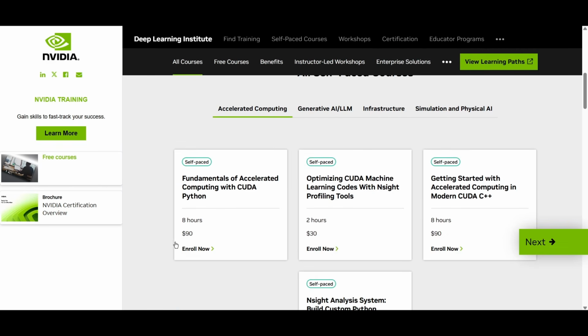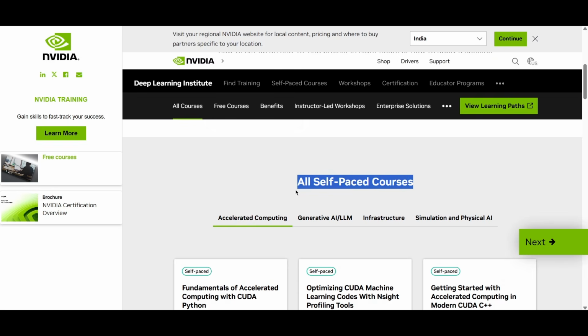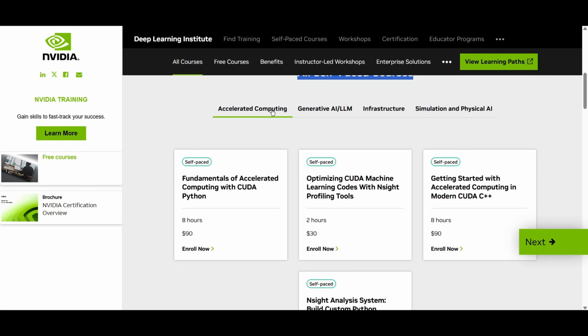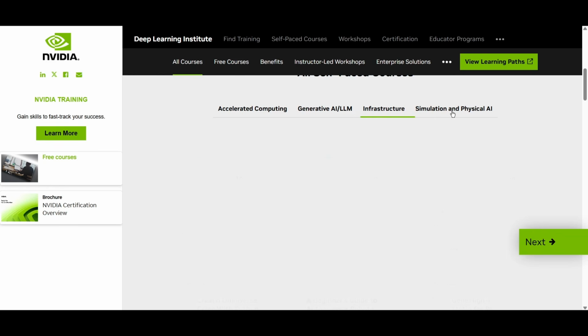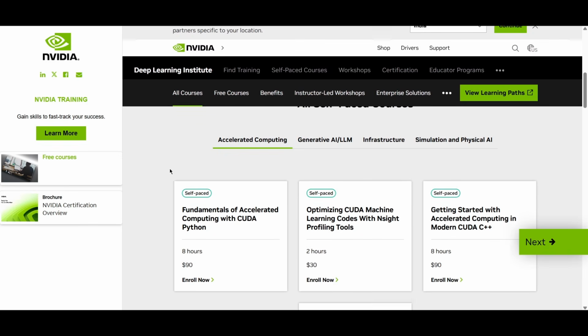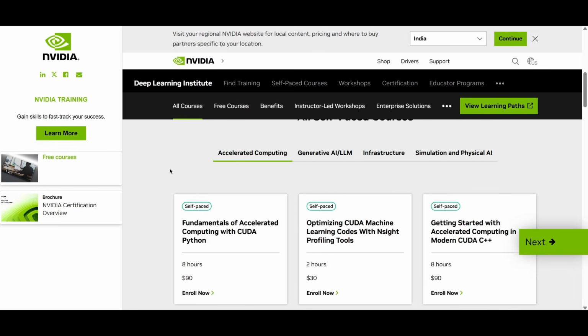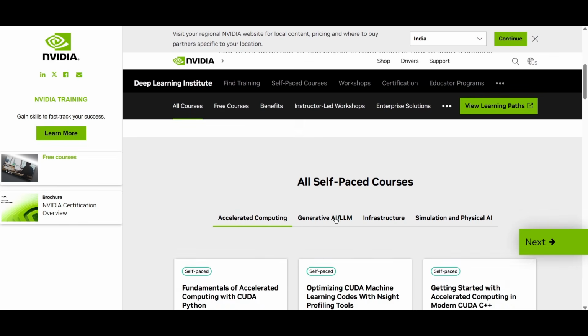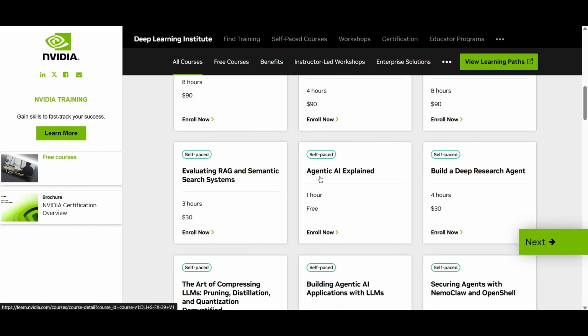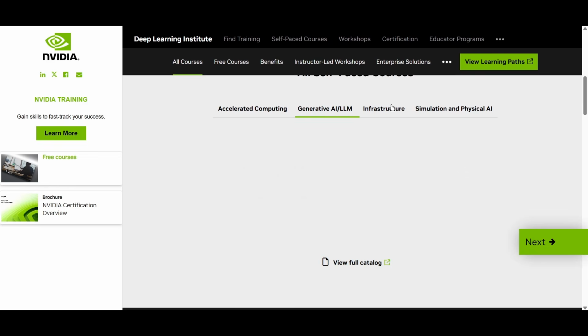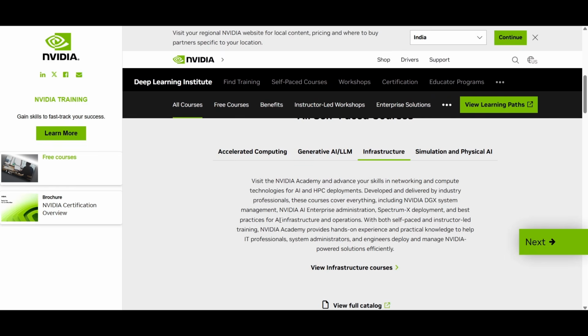If you scroll down, you can see all the self-paced courses. In this you will have accelerated computing, generative AI, LLM, infrastructure, simulation, and physical AI. In accelerated computing, you might see all the courses are paid, and in generative AI and LLM, you can see one free course, that is Agentic AI Explained, for 1 hour, and it is free. And then you can click on infrastructure. There are no courses right now.